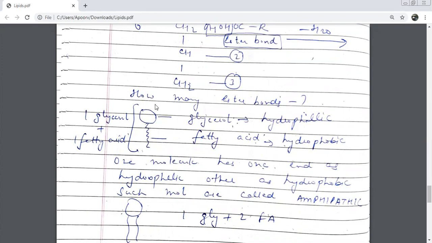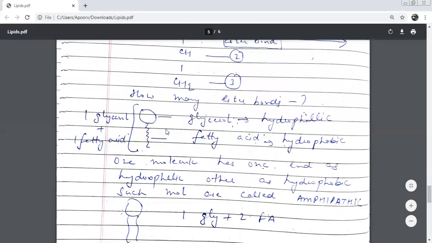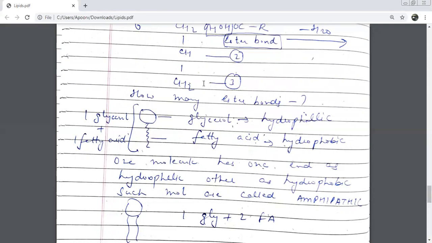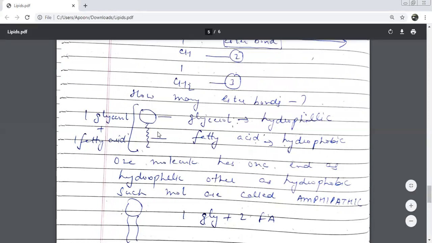Look at this, beta. To explain simply, this circle is your glycerol, which will be there, and then we have 3 places. So there is a time when you have one glycerol and one fatty acid. There are times when only at one place one fatty acid will combine and only one ester bond will be formed. So this is your glycerol and this is your fatty acid.